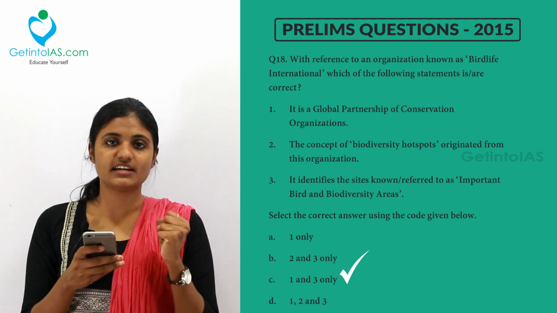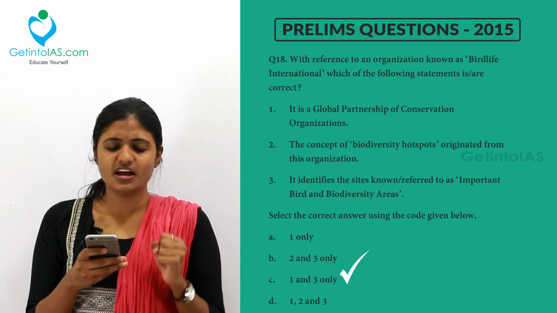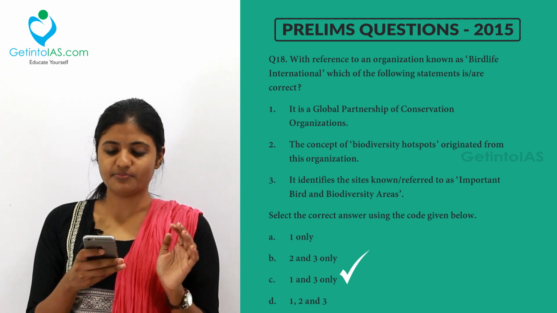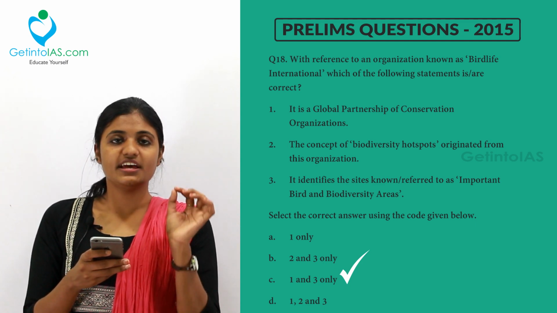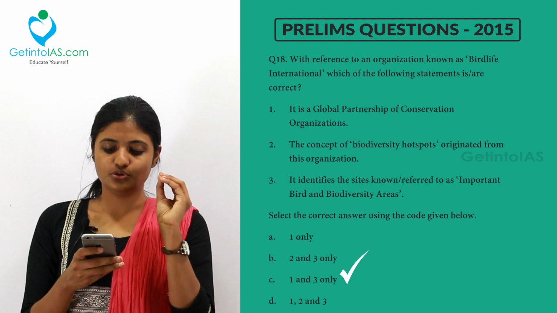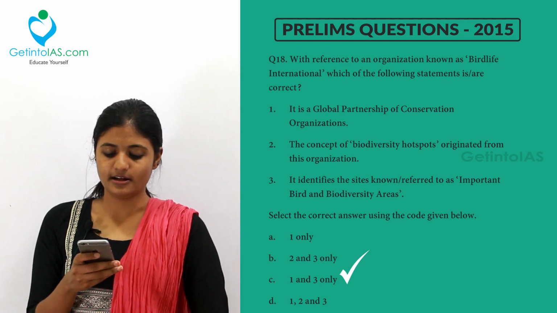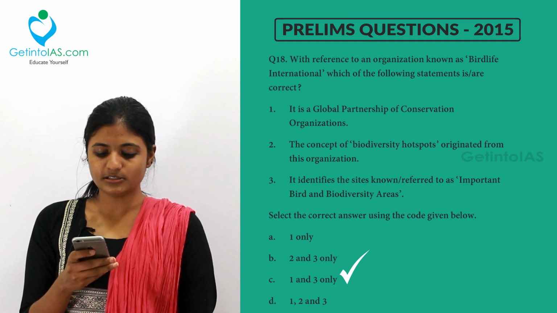They came together and started BirdLife International, but the concept of biodiversity hotspot did not originate from this organization. Third one, they identify sites known or referred to as important bird and biodiversity areas. So option 3 is the correct answer.